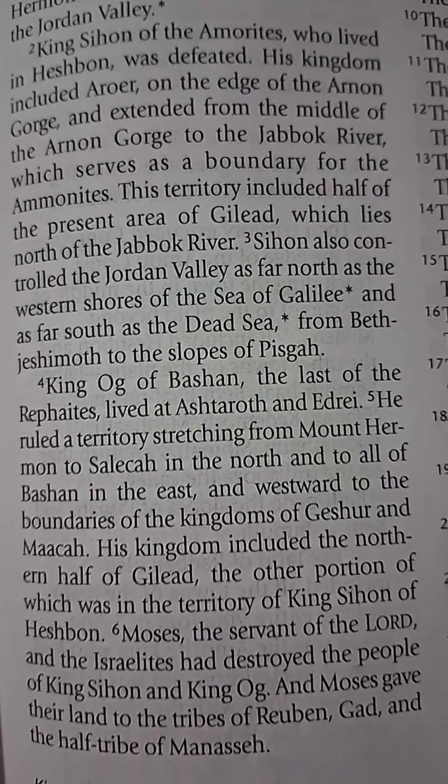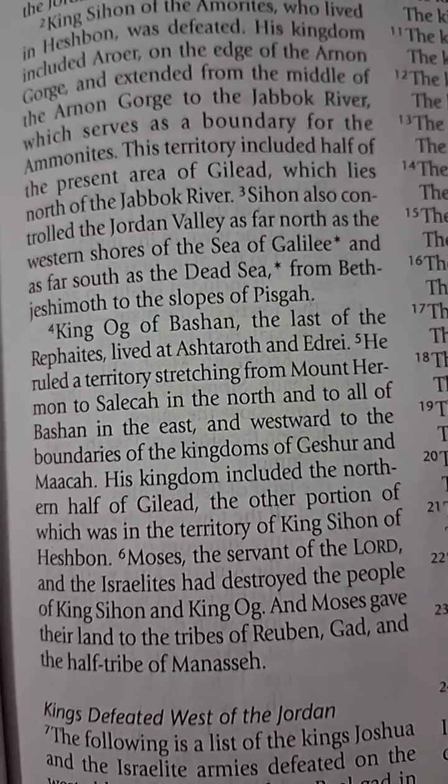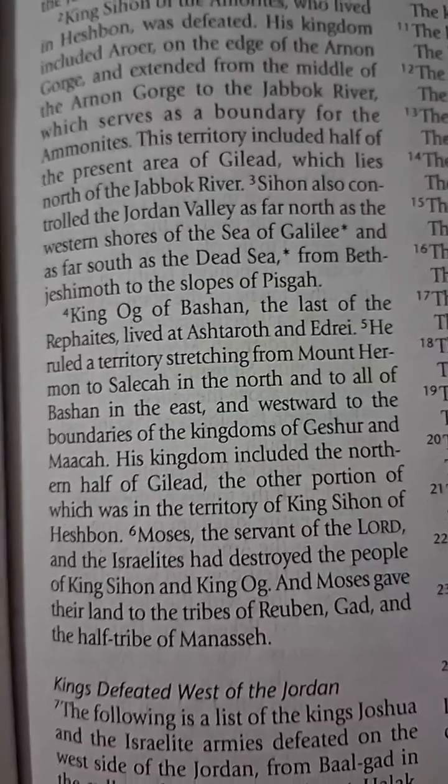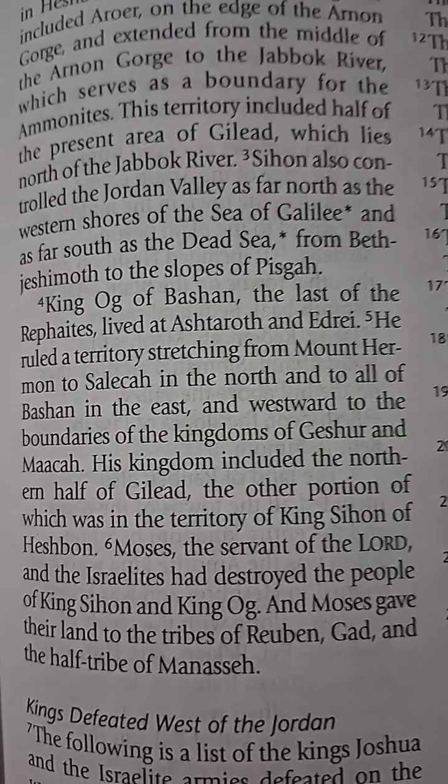Sihon also controlled the Jordan Valley as far north as the western shores of the Sea of Galilee and as far south as the Dead Sea, from Beth Jeshimoth to the slopes of Pisgah.